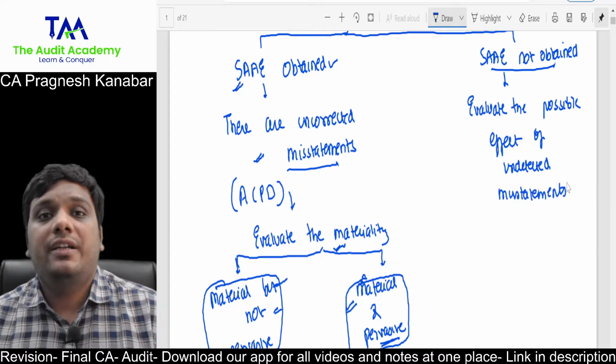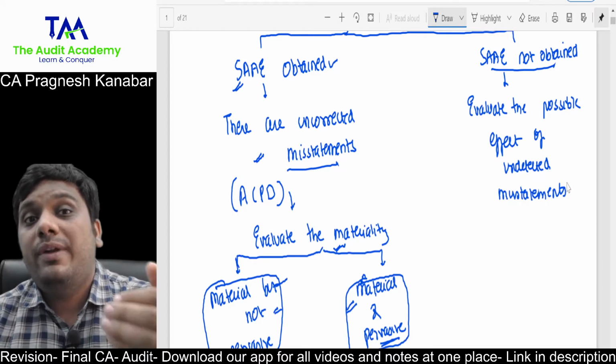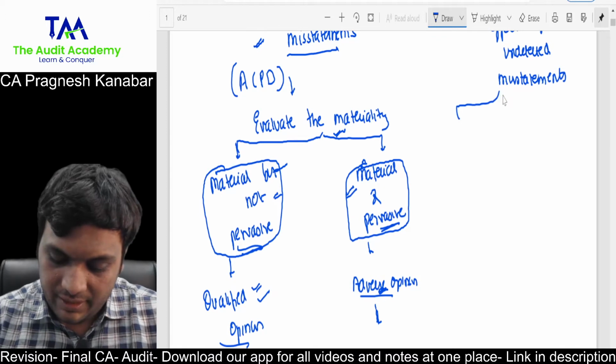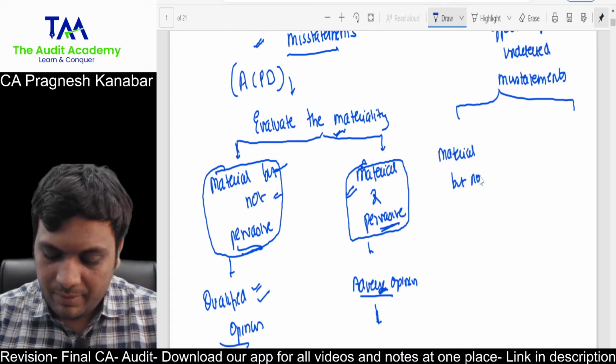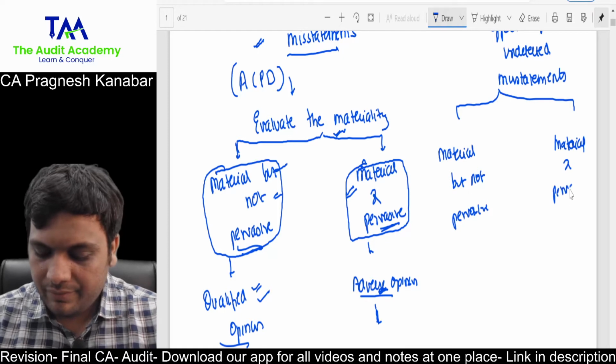What if I had received the evidence for this particular item and it went wrong, then what could be the possible effect of undetected misstatements? It could be either material but not pervasive, or it could be material and pervasive.